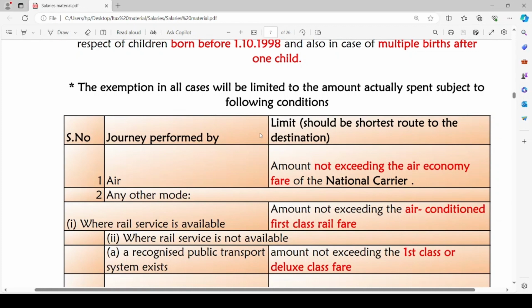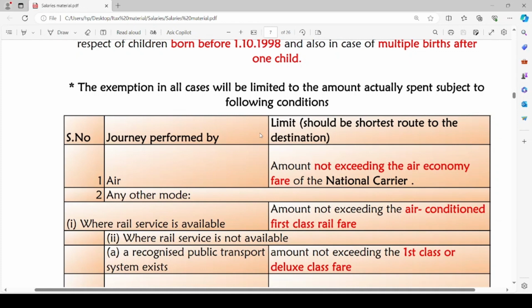The first one: if the journey is performed by air. He has chosen airways to travel in India. We have to see that the employee has opted for the shortest route to reach the destination.